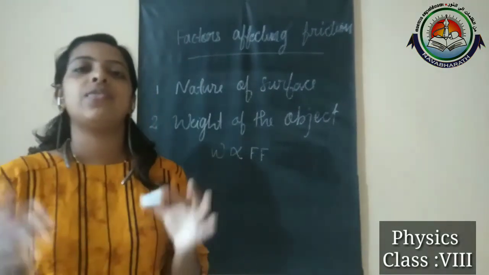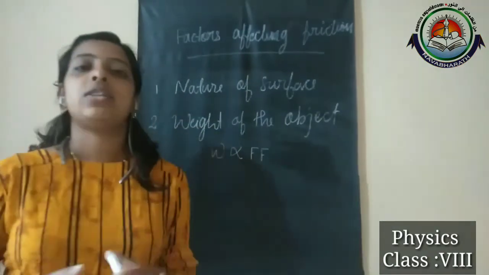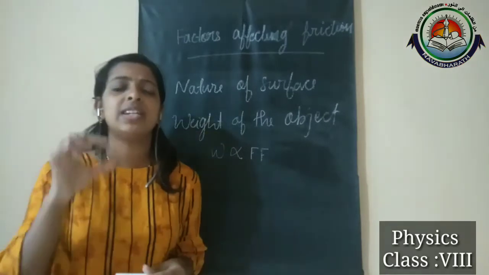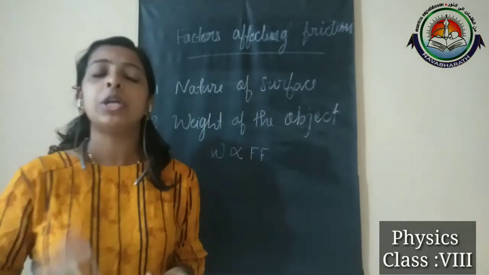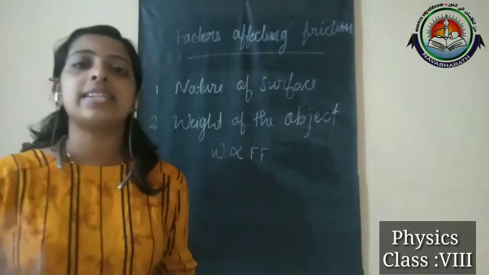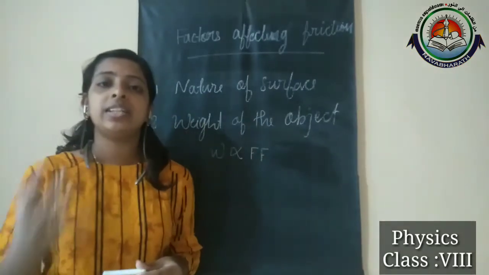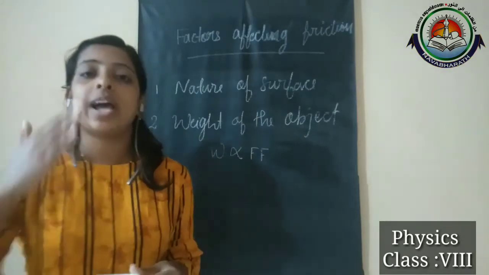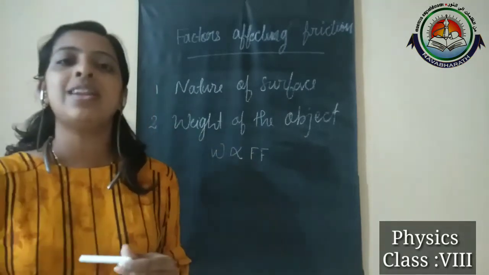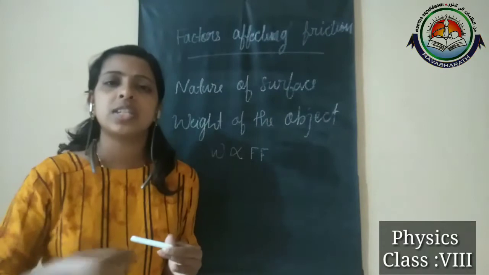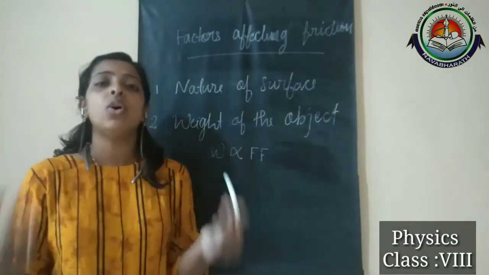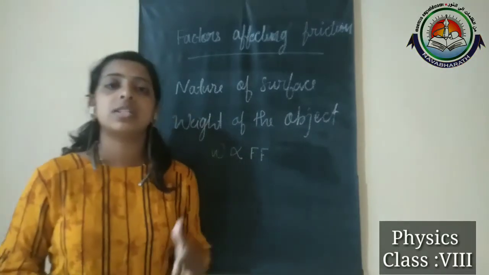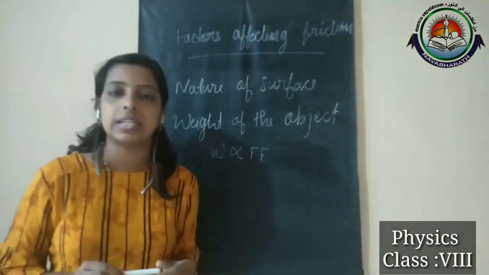And in the third case, when we are using the sand, what happens there? In that case the pencil covers the least distance. Why? Because the sand acts as a rough surface, and a rough surface offers more frictional force. Frictional force is an opposing force, so it opposes the movement of the pencil. That's why the pencil is not able to cover much distance like in the first or second cases.